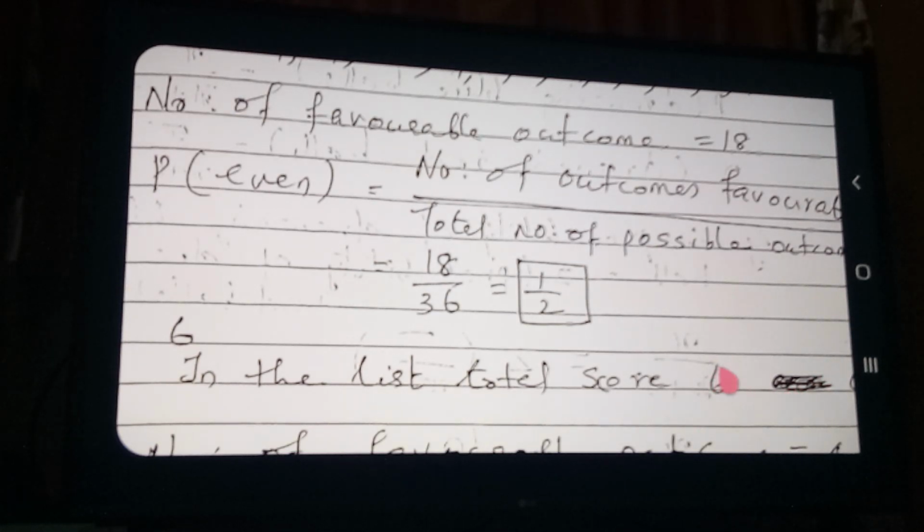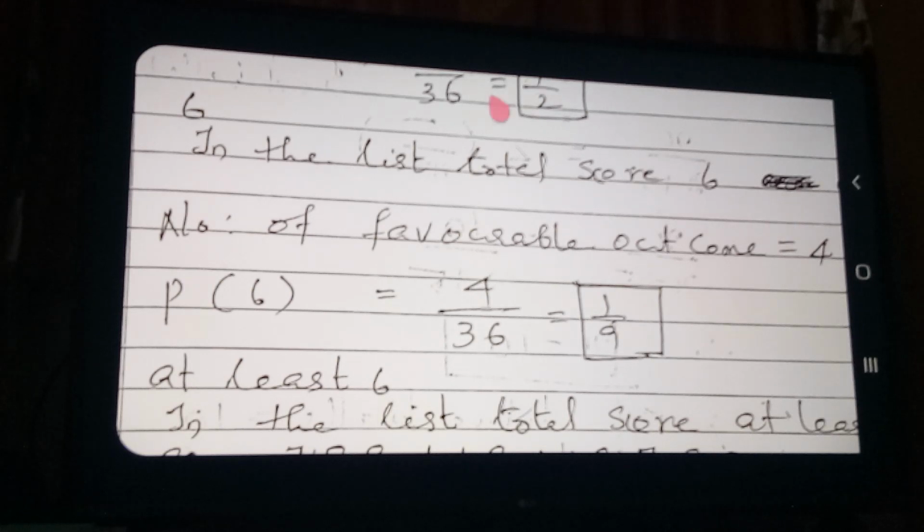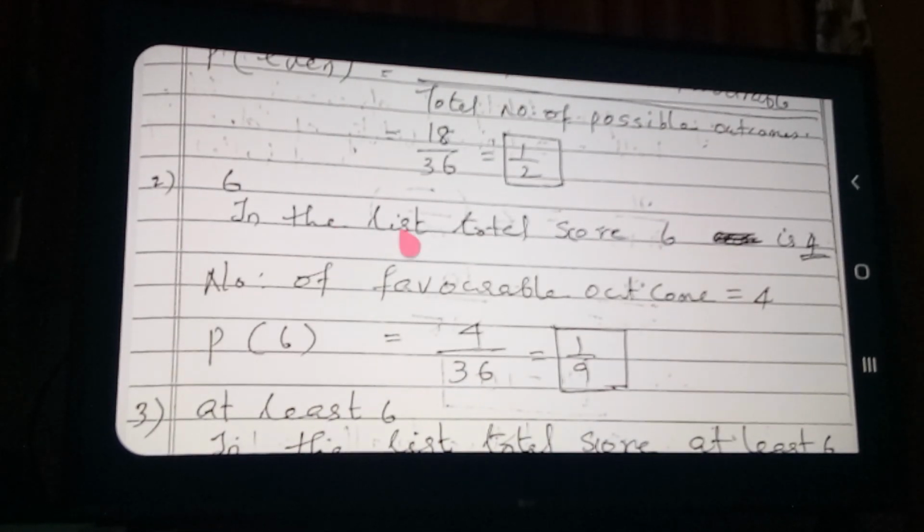So the number of favorable outcomes is 4. What is the probability of the total score being 6? Favorable outcomes 4 divided by total outcomes 36. So your answer is 1 by 9. Next question.